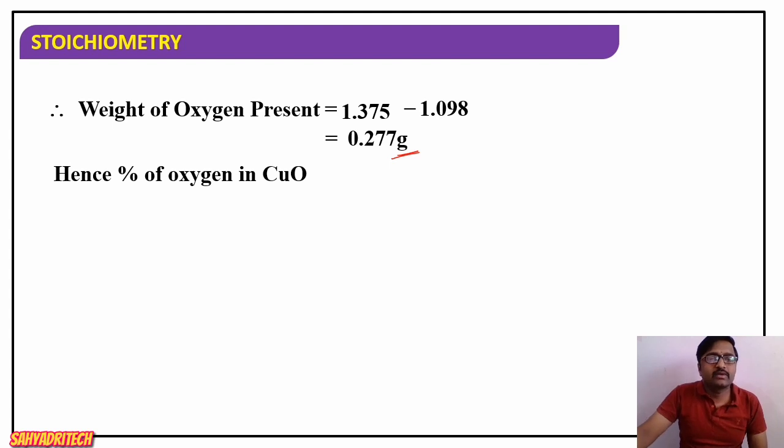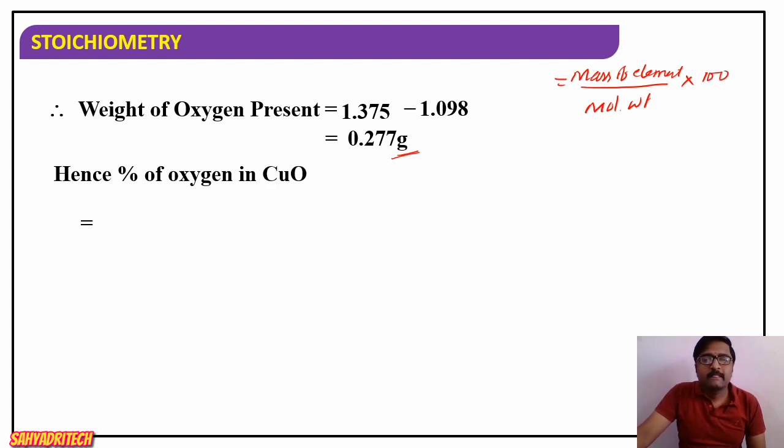Now, how to calculate percentage? Percentage means mass of the element divided by molecular weight of the compound into 100. That gives the percentage.